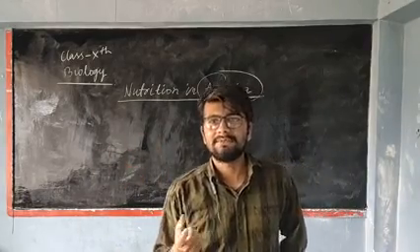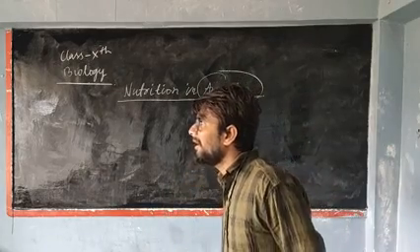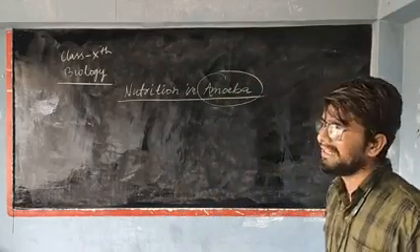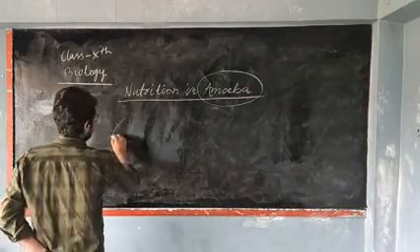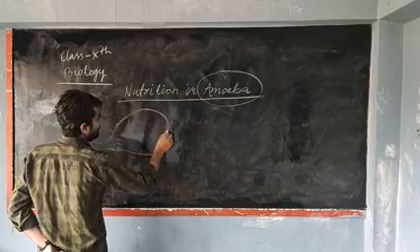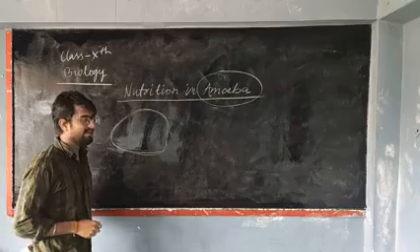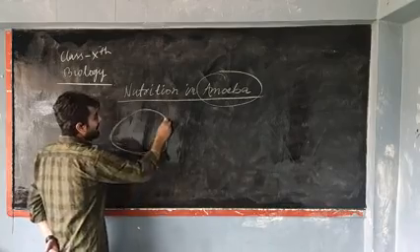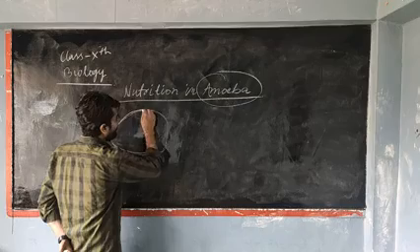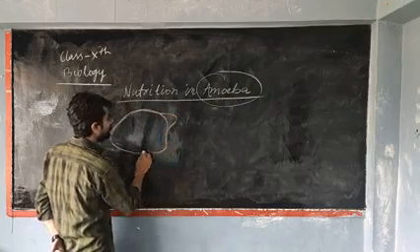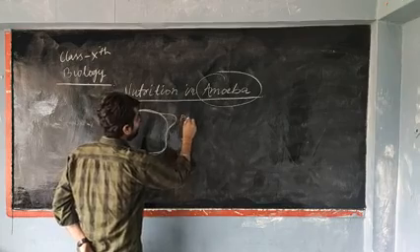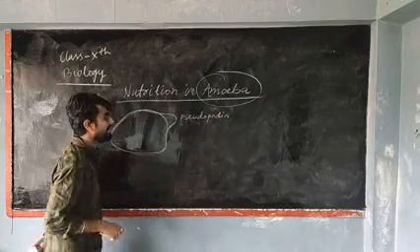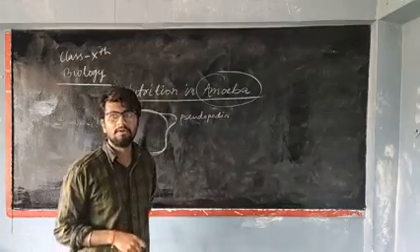First of all, we ingest food by our mouth. But in case of amoeba, they do not have any specialized structure for ingestion. So how will they do it? See, first of all, draw any amoeba. It doesn't have any fixed shape. Suppose this is an amoeba. Amoeba has a locomotory organ. Suppose this is its locomotory organ. It is known as pseudopodia.